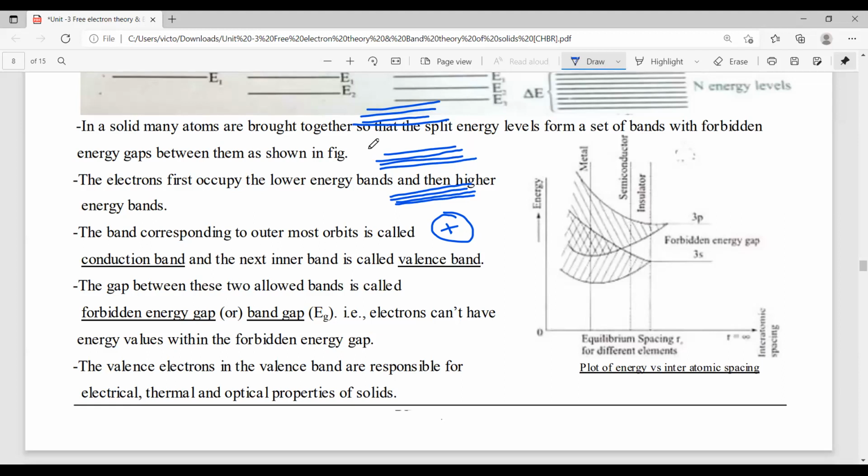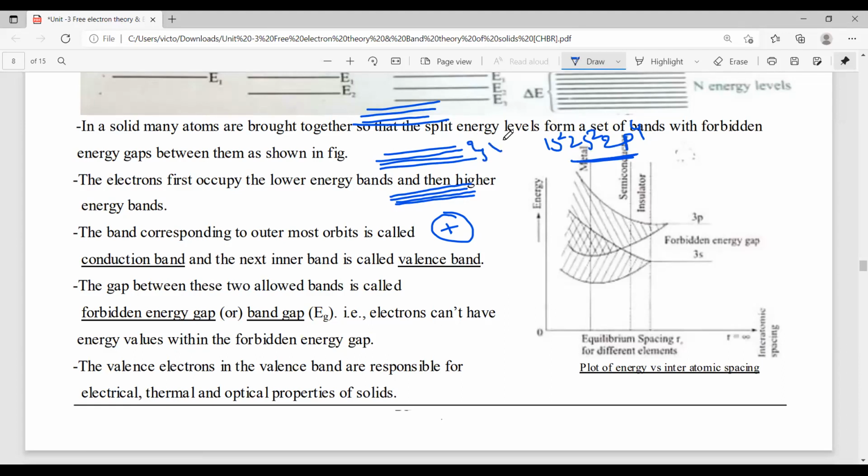For example, let us take oxygen: 1s2, 2s2, 2p4. So the second energy level consists of valence electrons. Valence electrons are nothing but outermost orbit electrons.